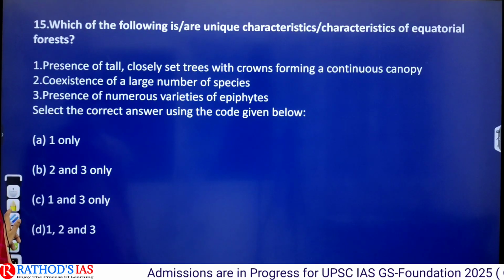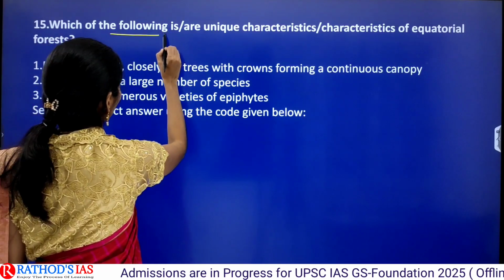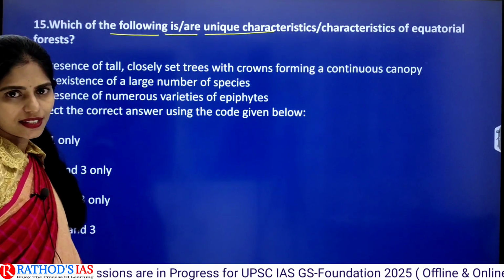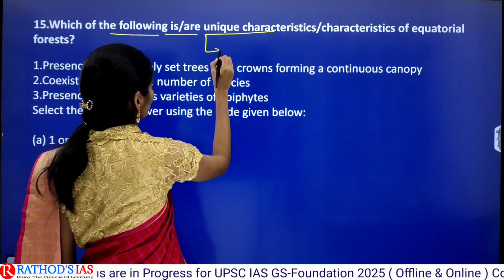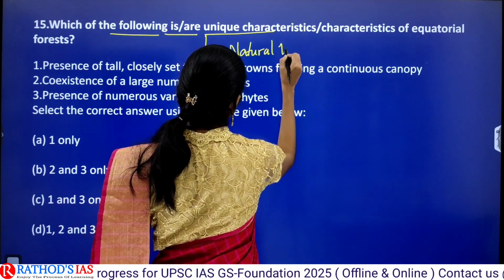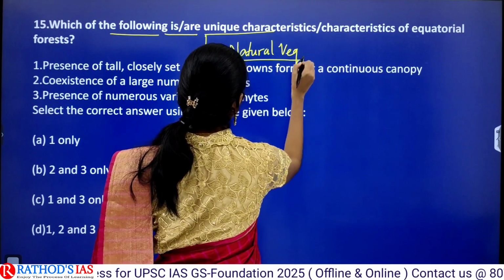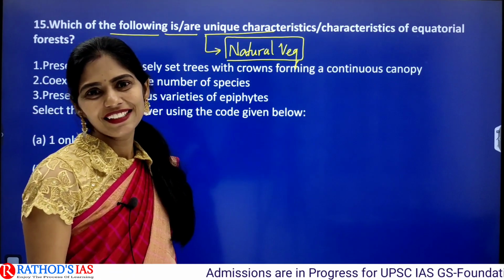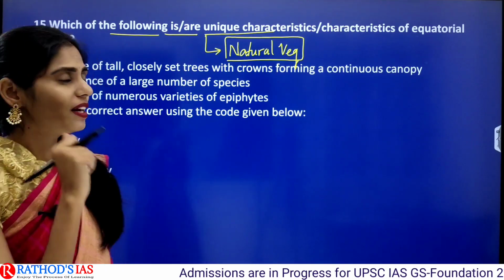And next question is, which of the following is or are unique characteristics of equatorial forest? So this question is from natural vegetation. And this natural vegetation is also one important theme where questions are asked repeatedly, right? You have to prepare this topic well.